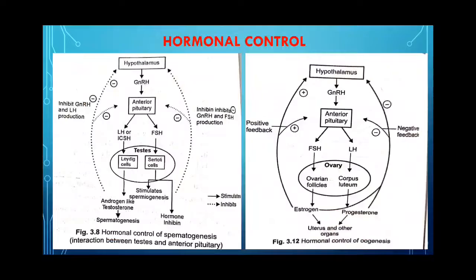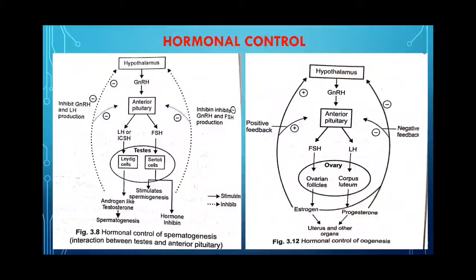Now, LH stimulates the Leydig cells to secrete androgen, which is essential for spermatogenesis, and FSH stimulates the Sertoli cells to facilitate sperm development or spermiogenesis.